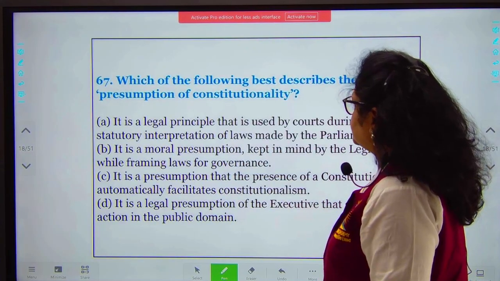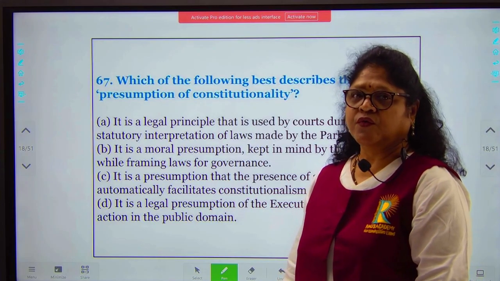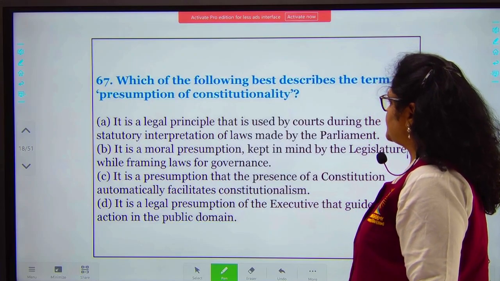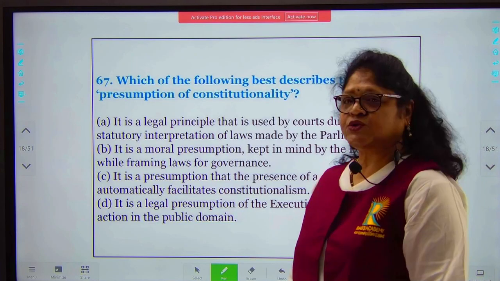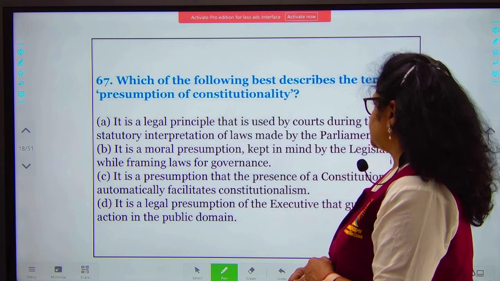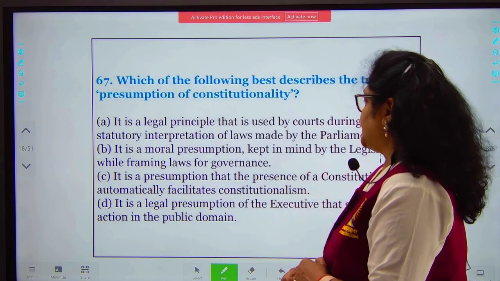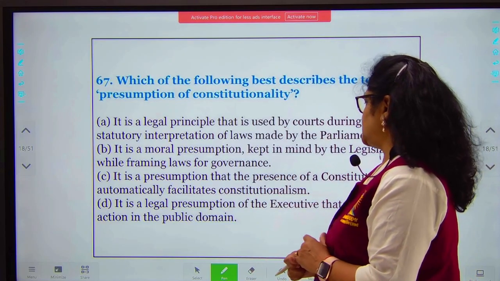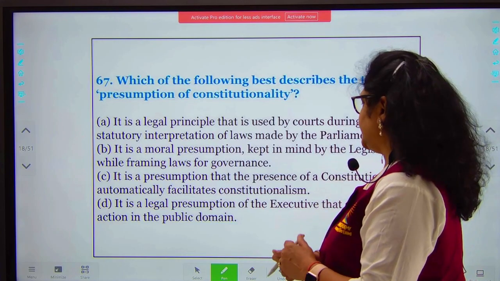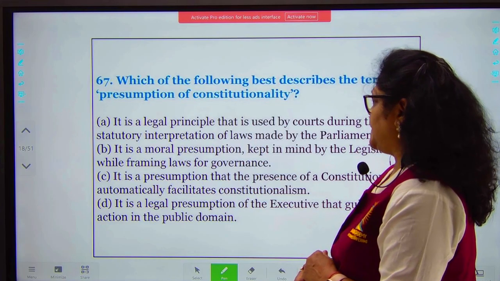So we go to question number 67. Which of the following best describes the term presumption of constitutionality? It is a legal principle that is used by courts during the statutory interpretation of laws made by the Parliament. It is a moral presumption kept in mind by the legislature while framing laws for governance. It's a presumption that the presence of a constitution automatically facilitates constitutionalism, and it is a legal presumption that the executive uses to guide its action in the public domain.